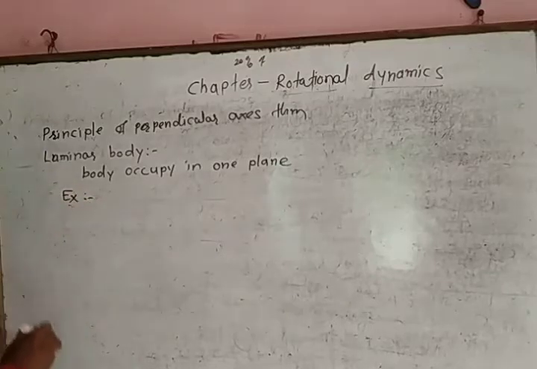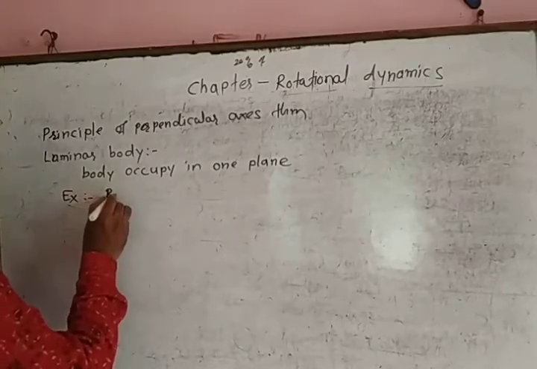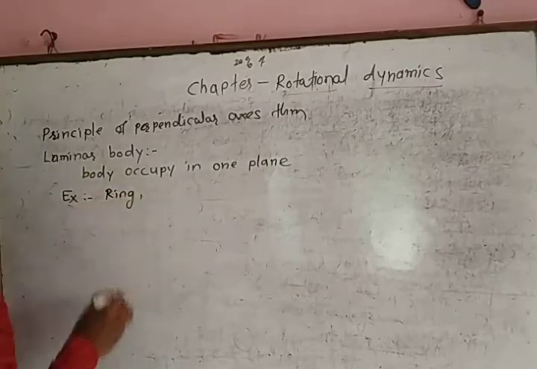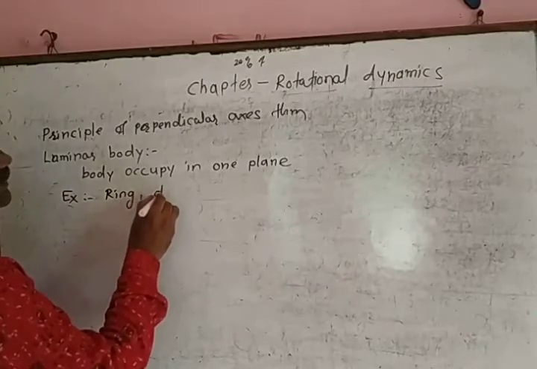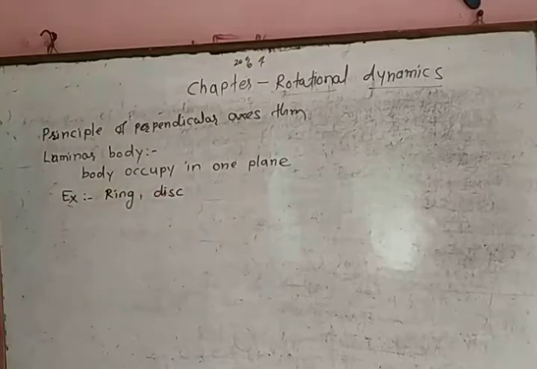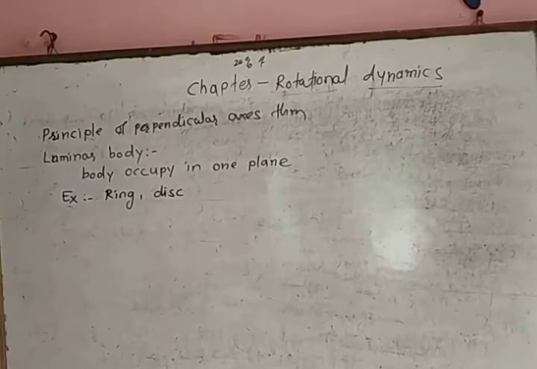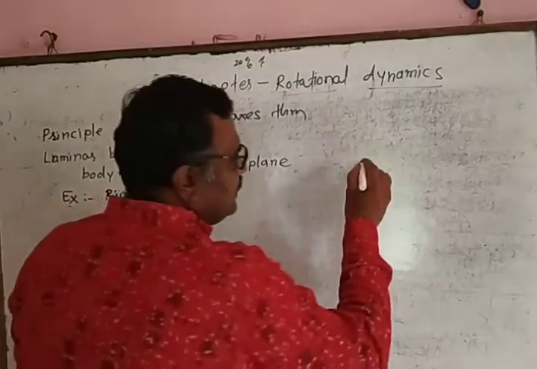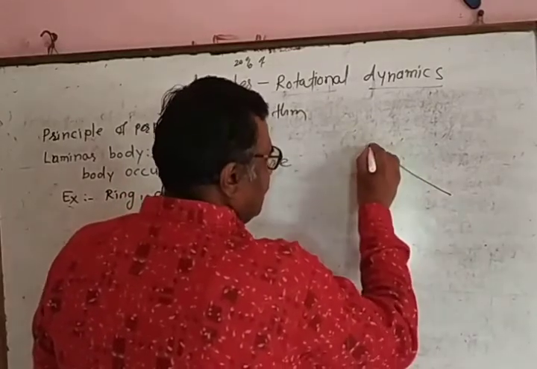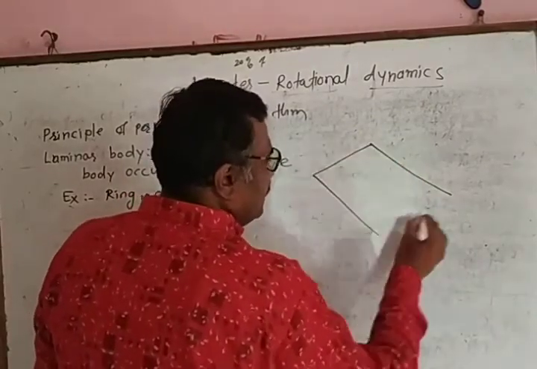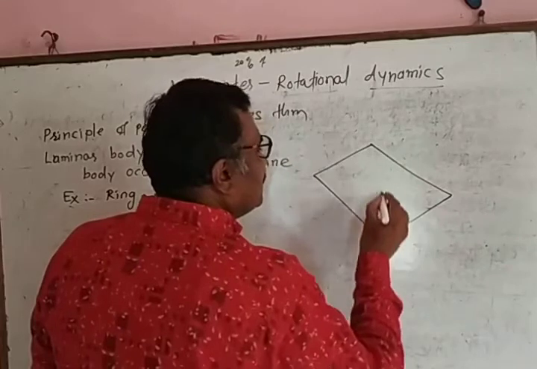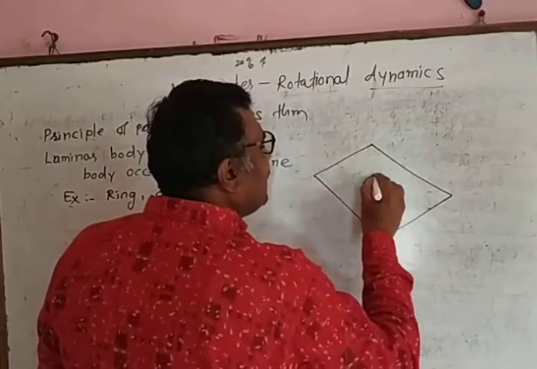Examples of laminar body: ring, as well as disc of negligible thickness. Now consider this is a plane, and suppose ring is placed inside the plane.